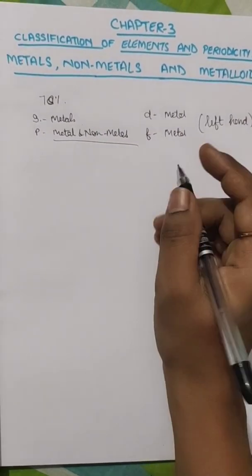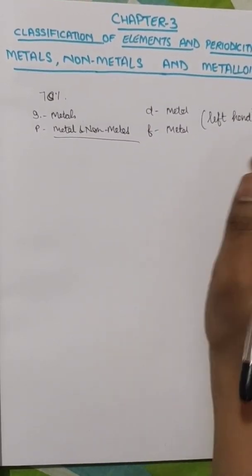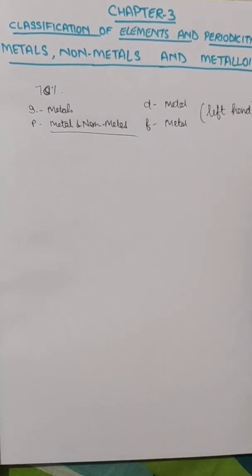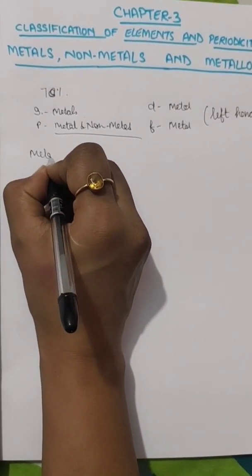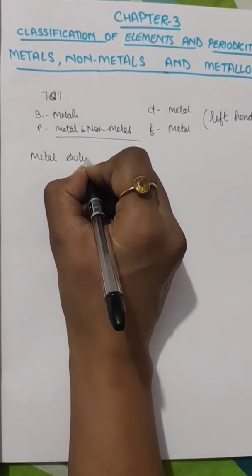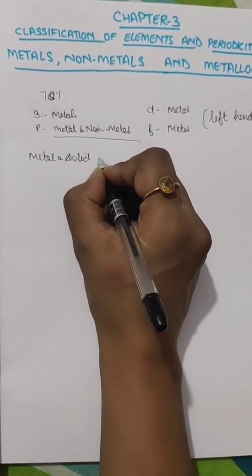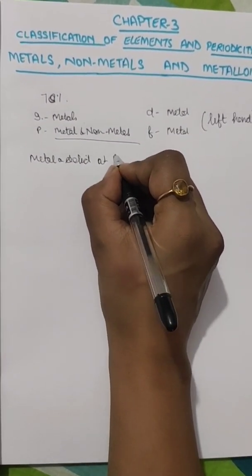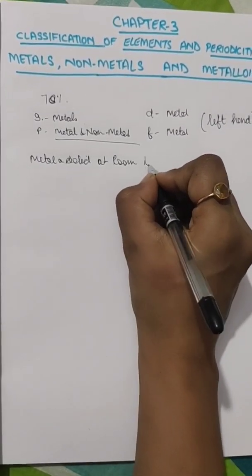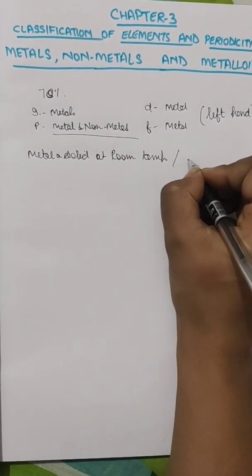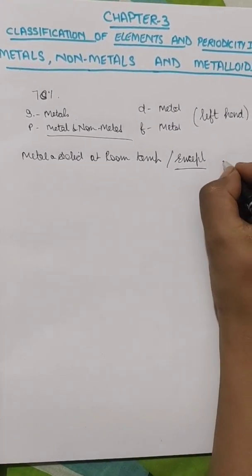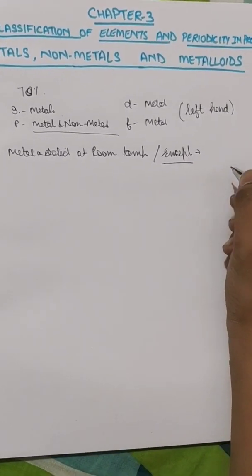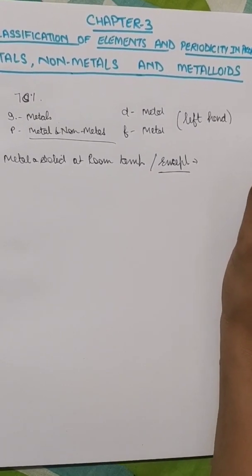Metals have some general properties. They have a high melting and boiling point, and they are solid at room temperature. But exception is always there. In chemistry, you will always study about exceptions.